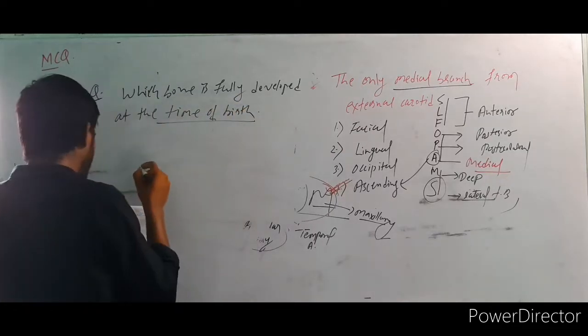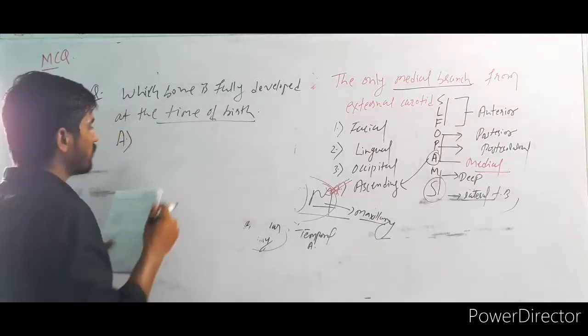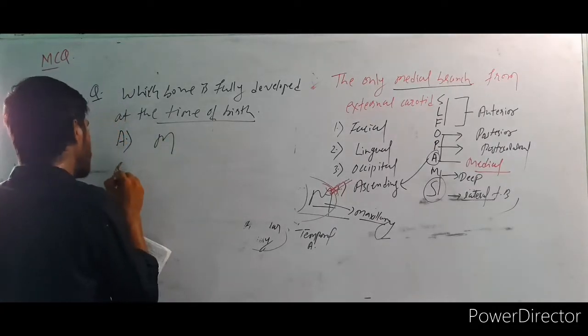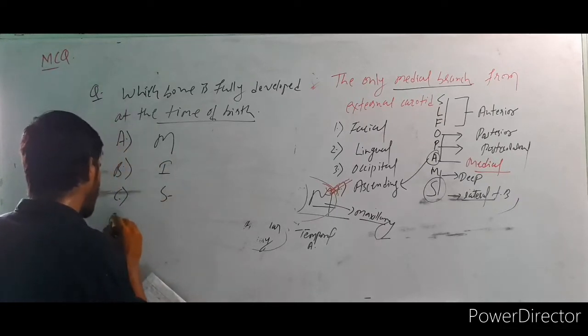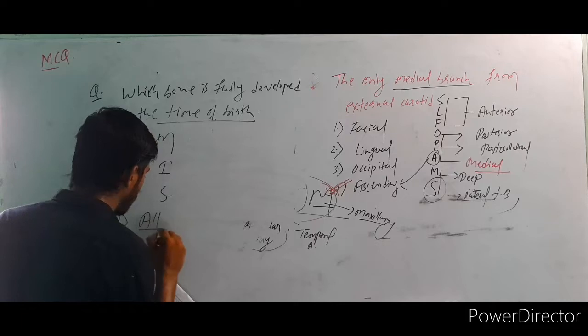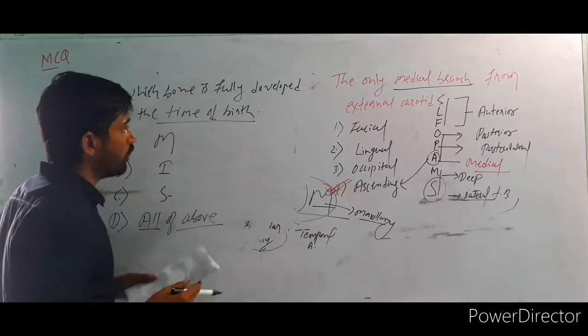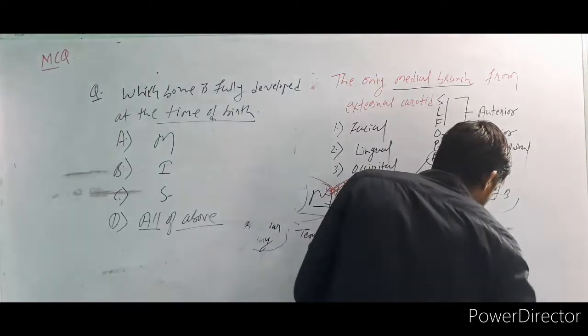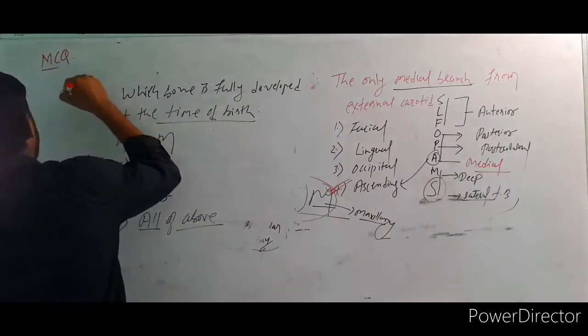Your options: first, A, malleus. B, incus. C, stapes. D, all of the above. Give me a reply very fast. This question was asked in the AIIMS PG.